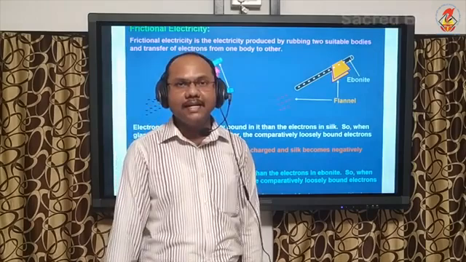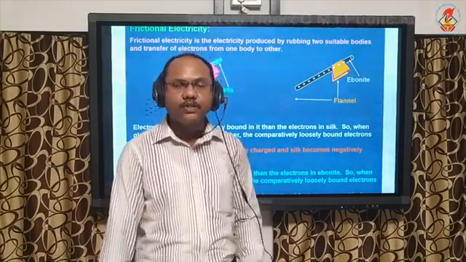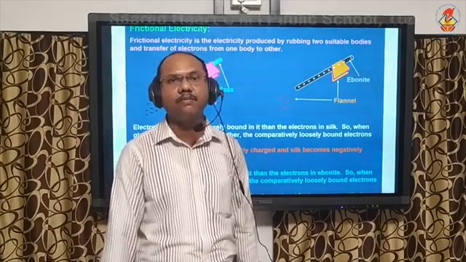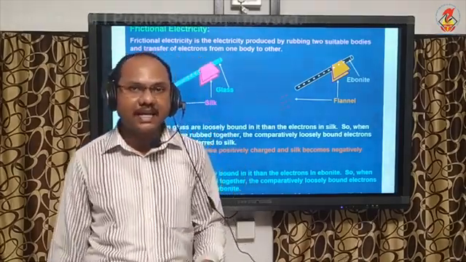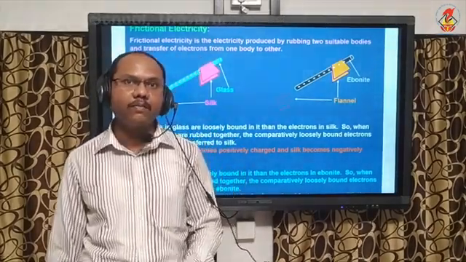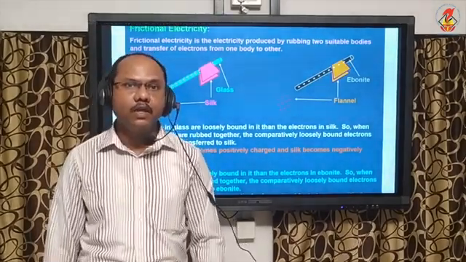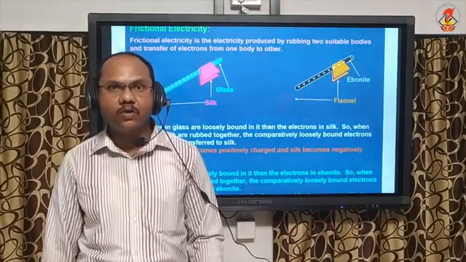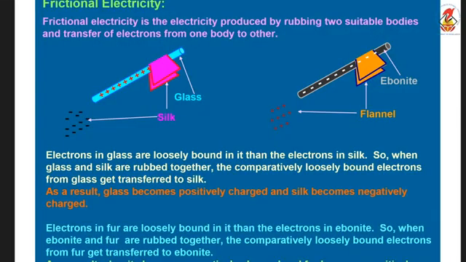Work function is the minimum amount of energy required by an electron to eject from the surface of any body. So the body having tightly bound electrons is said to have a higher work function, and the body having loosely bound electrons has a lower work function. So when we rub two bodies against each other, electrons will transfer from a body having lower work function to a body having higher work function.